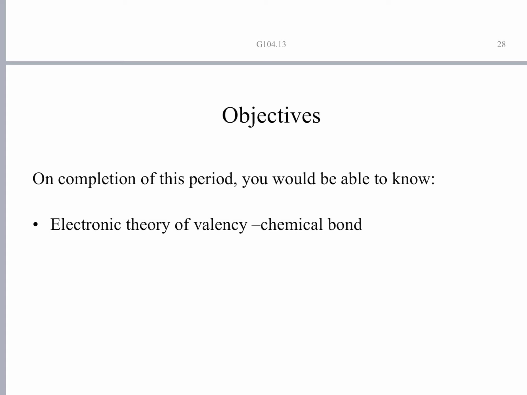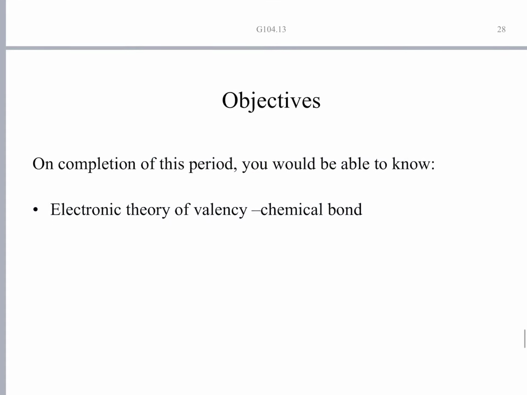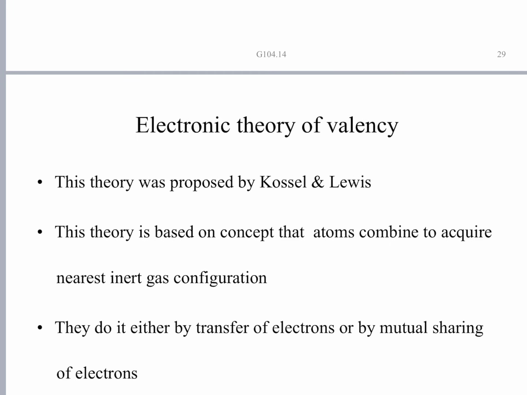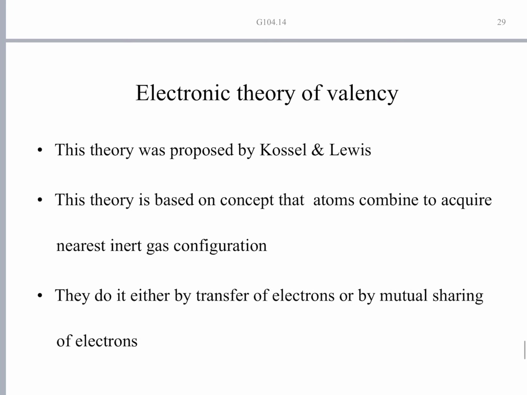This theory is based on the concept that atoms combine to acquire the nearest inert gas configuration. Because an inert gas is stable, they also can become stable. That is the idea.